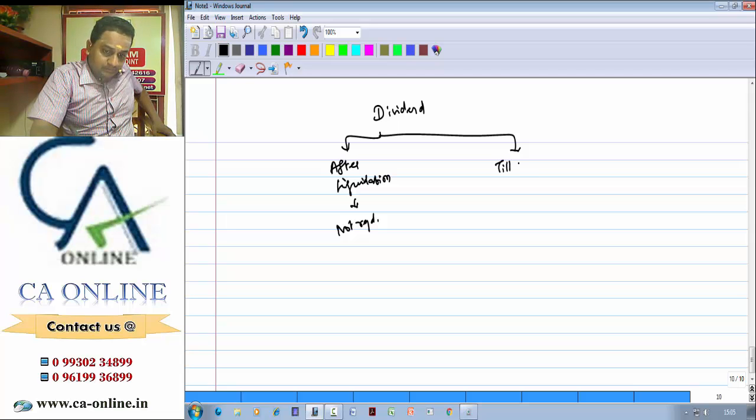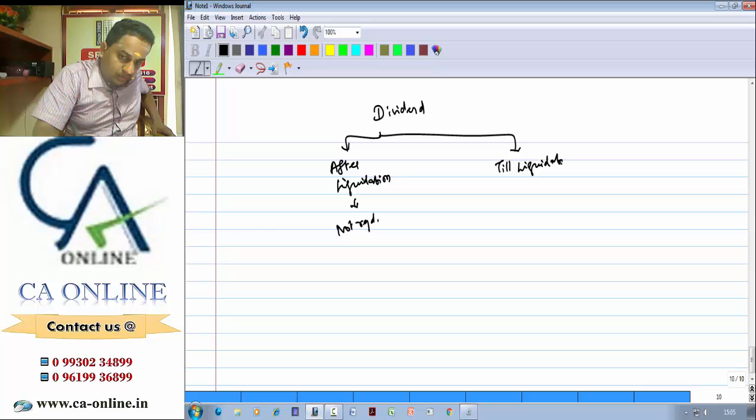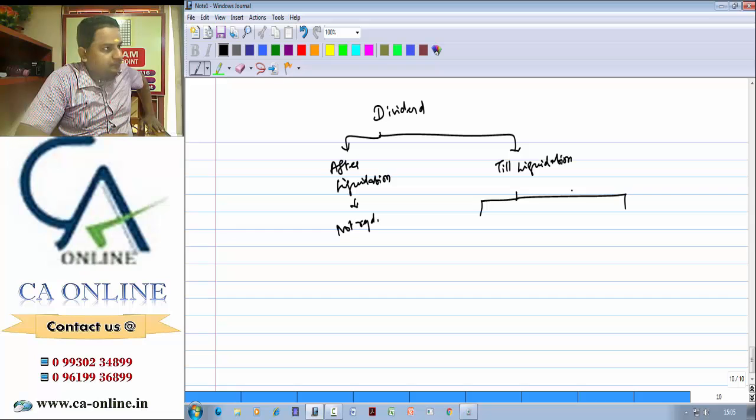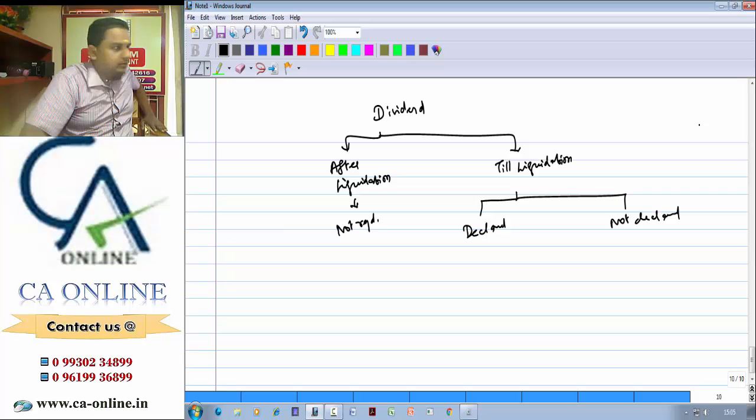But till liquidation, what is the position of dividend? Like interest till liquidation, which compulsorily has to be paid, here for dividend two possibilities are there. Check whether the dividend is declared or not declared. In general, when equity dividend is declared, preference I need to give. When it is declared, it becomes a liability. Once dividend is declared, it is a liability.